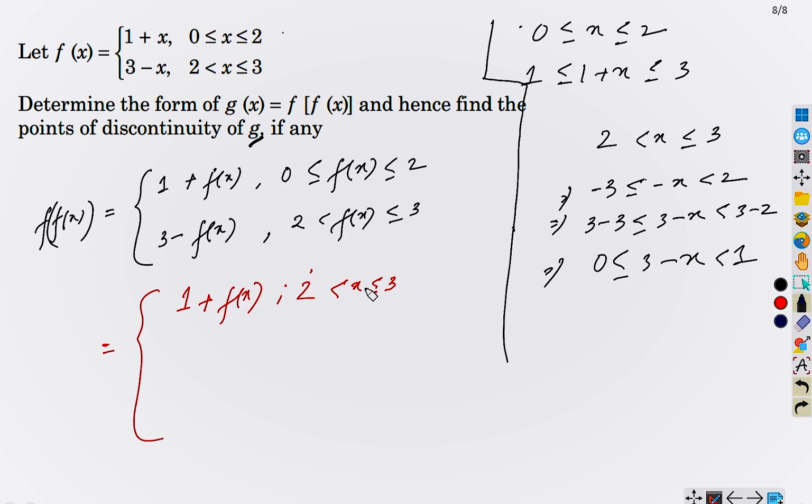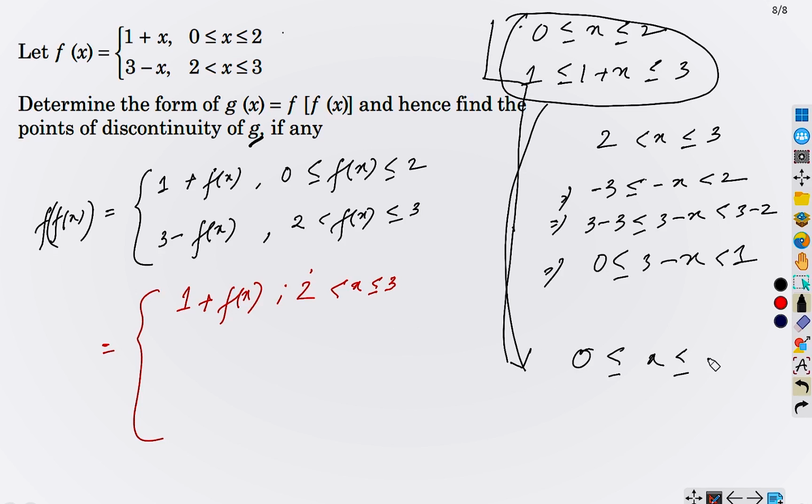So we get one interval from 2 to 3. We have to find another one because we need f(x) to vary from 0 to 2 basically. But here it is from 1, and we need more. This more comes from here: 1 to 3 when x goes from 0 to 2. Now see that if here it is 1, so what I am saying is you take this and rewrite it here once again.